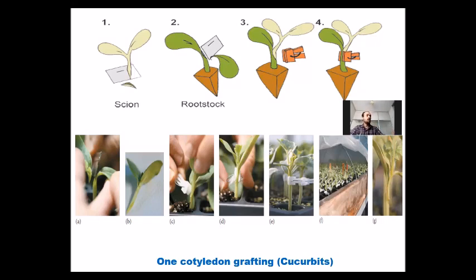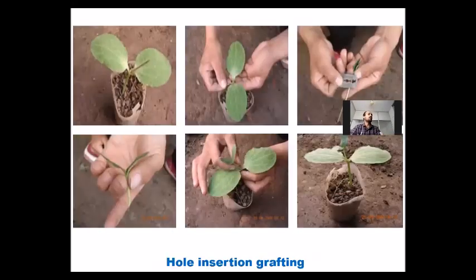As shown in the picture, why is it called one cotyledon grafting? Because the grafting operation is done at the cotyledon stage of the root stock. That's why it's called one cotyledon grafting. At the one cotyledon stage, the scion is grafted on the root stock.